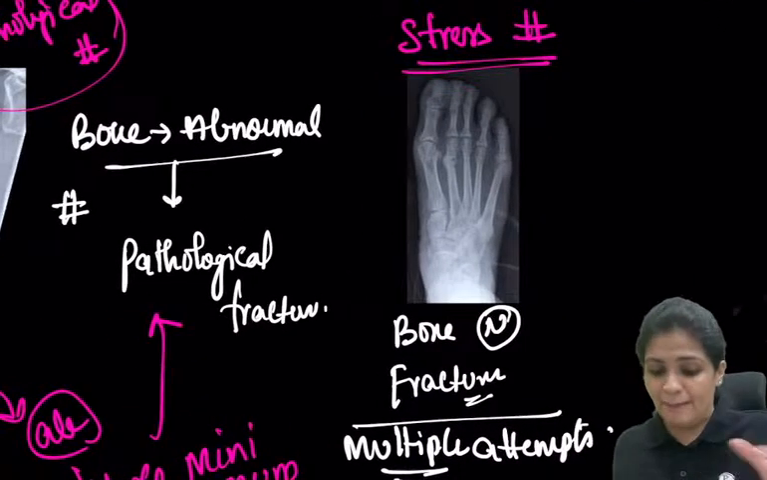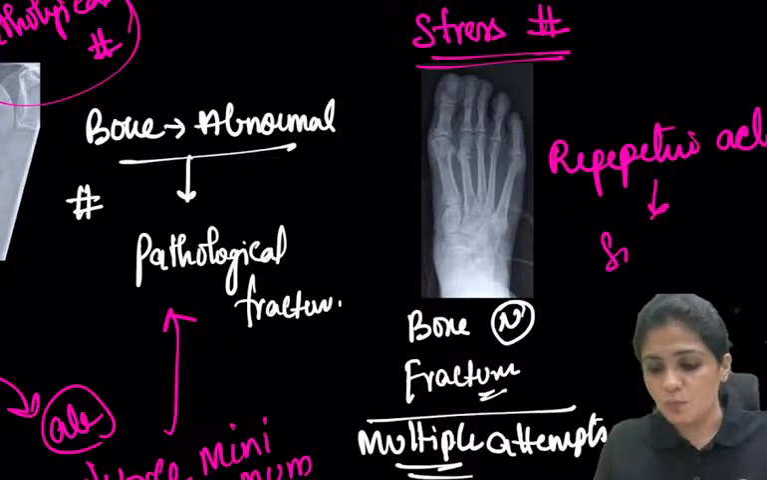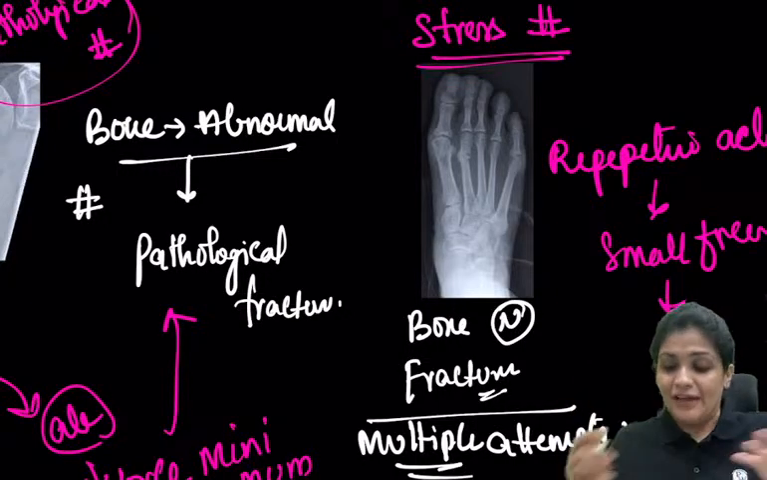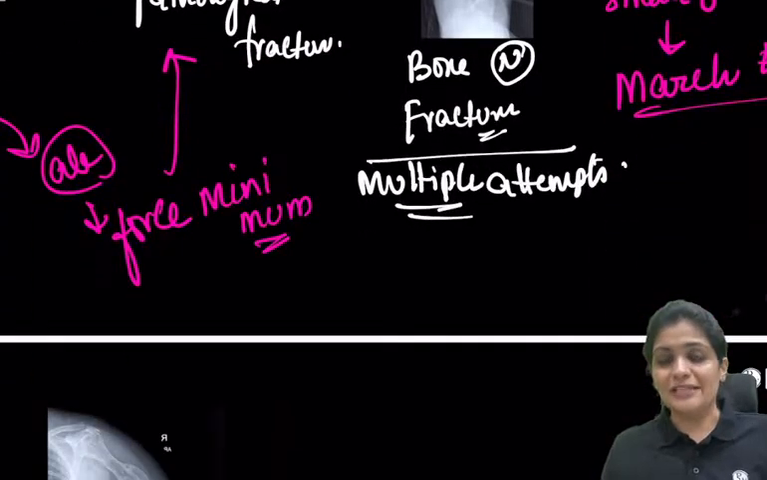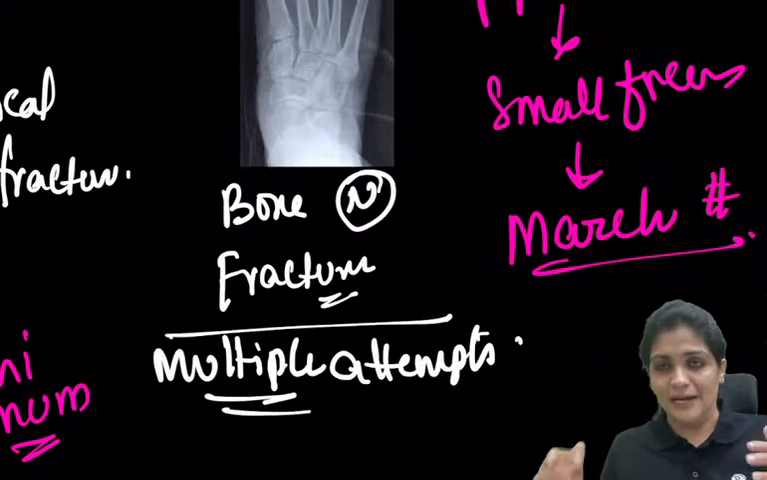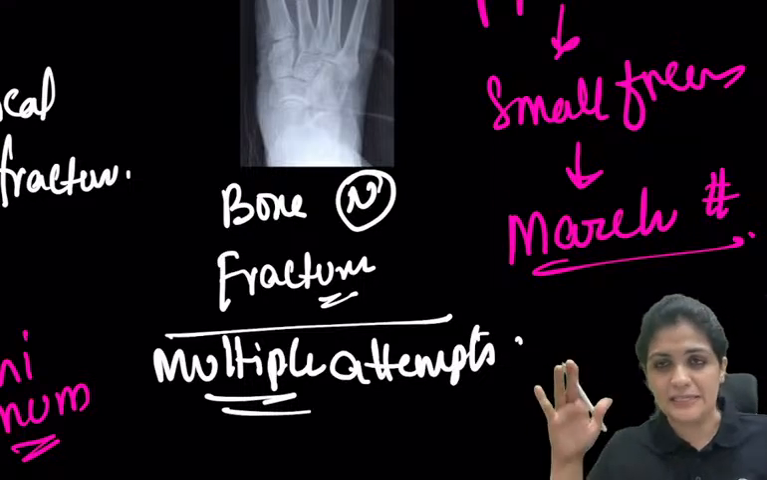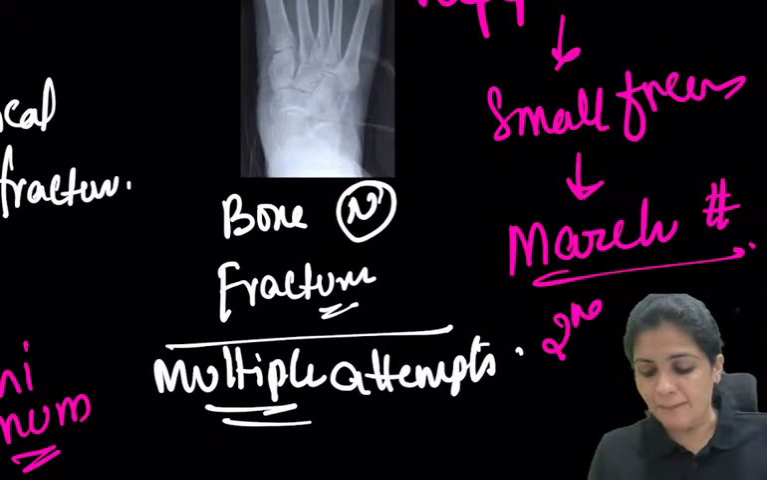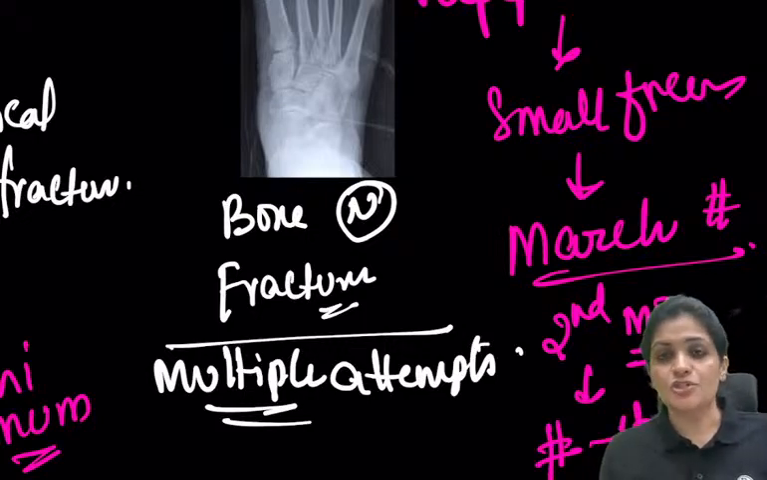Here in stress fracture, what is happening is repetitive activity. Repetitive activity, where small forces acting together, will create the fracture. For example, march fracture. So what is this march fracture? You see the soldiers, whenever they're recruited in their early days, they are continuously trained for march. And as they hit the foot onto the floor, every time forces are acting in the same place. That is your second metatarsal area resulting in fracture, which is called the stress fracture.